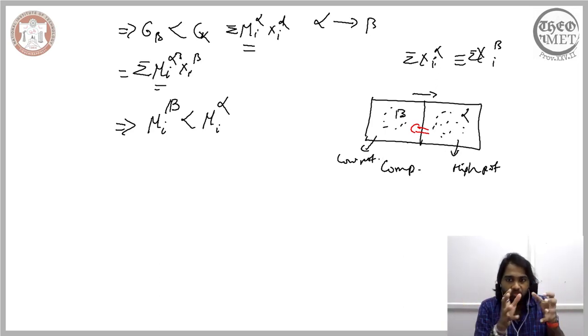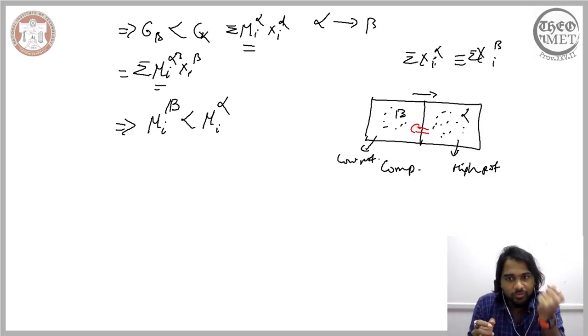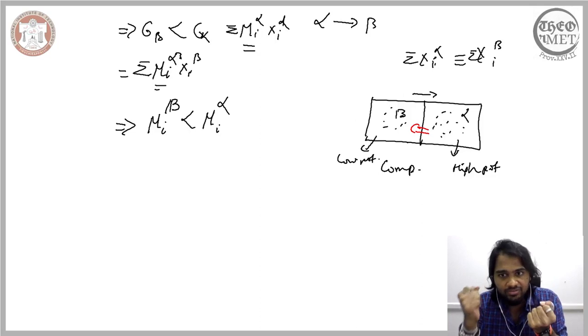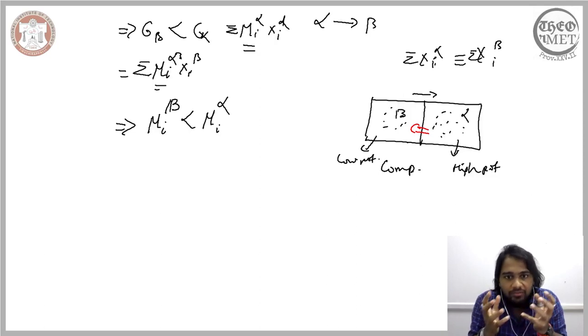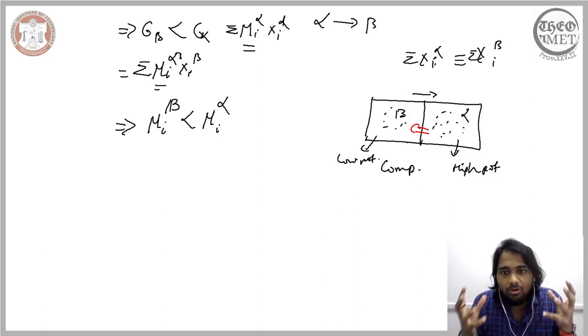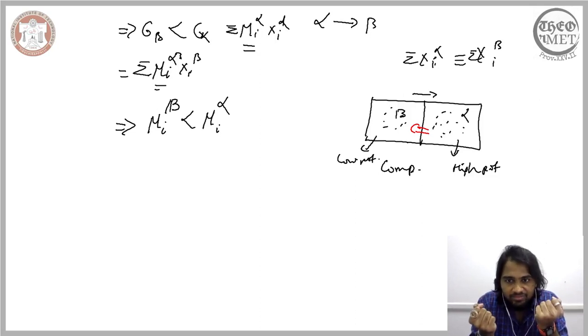In that closed system, one phase is growing at the expense of the other, because the Gibbs free energy of one phase, beta, is less than the Gibbs free energy of alpha. Now we were able to relate the Gibbs free energy to the chemical potential, and we have seen that since the summation of all the concentration is equal to 1, the difference in the Gibbs free energy is governed by the difference in the chemical potential.